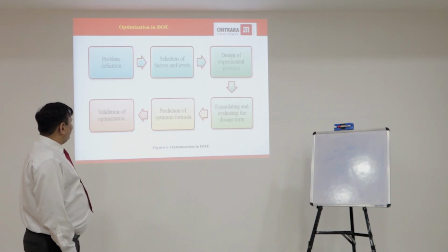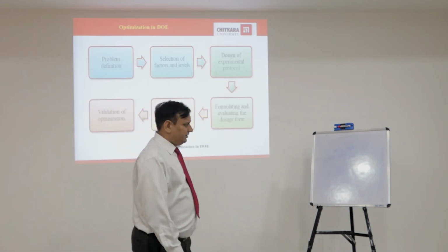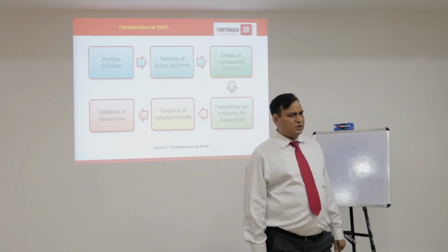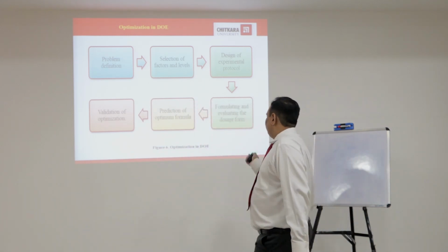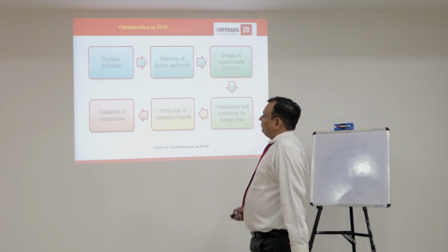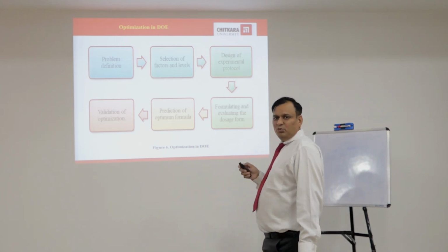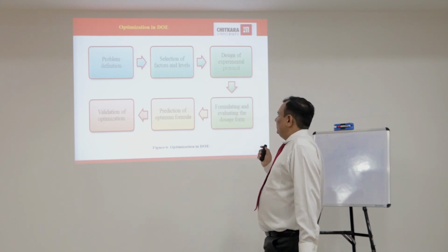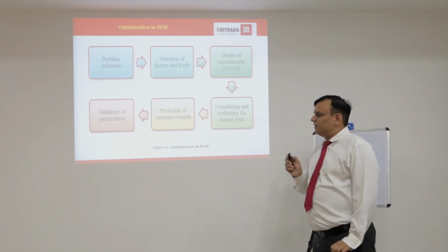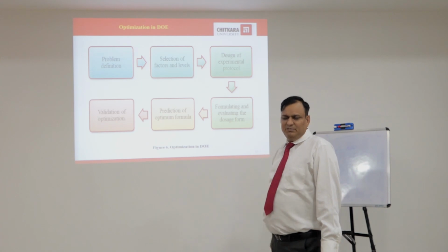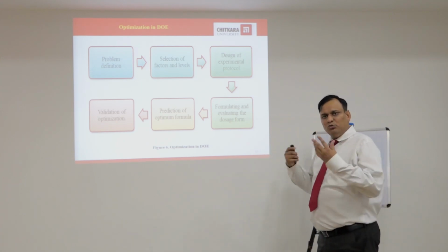Optimization in DOE, problem definition. First of all, there are different steps in optimization using design of experiments and we have to find all these steps. First of all, we have to see the problem definition. What is the problem for a particular type of formulation, and after that we have to select different factors and levels. Factor means independent variables we have to select.